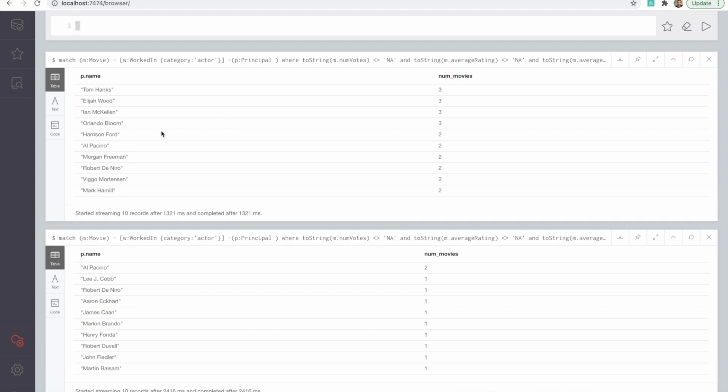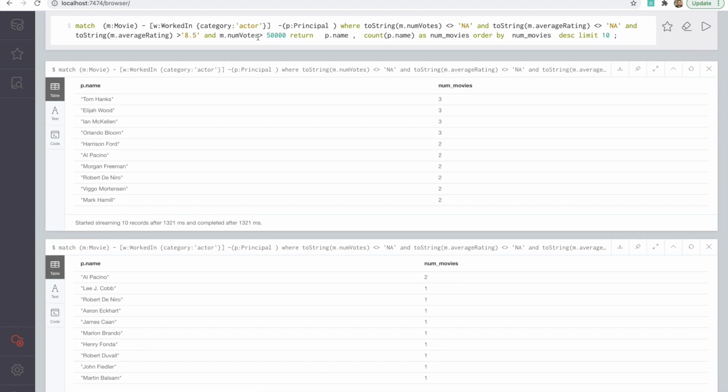Okay, now the list has changed. Now you see Tom Hanks has been part of 3 such movies, along with Elijah Wood and Ian McKellen. Okay, we can go and construct another query on these individual actors to see what exactly those movies are. But yeah, now you get an idea of how we can explore the ranking of actors based on in how many movies with greater than a certain average rating and greater than a certain number of votes they have worked.